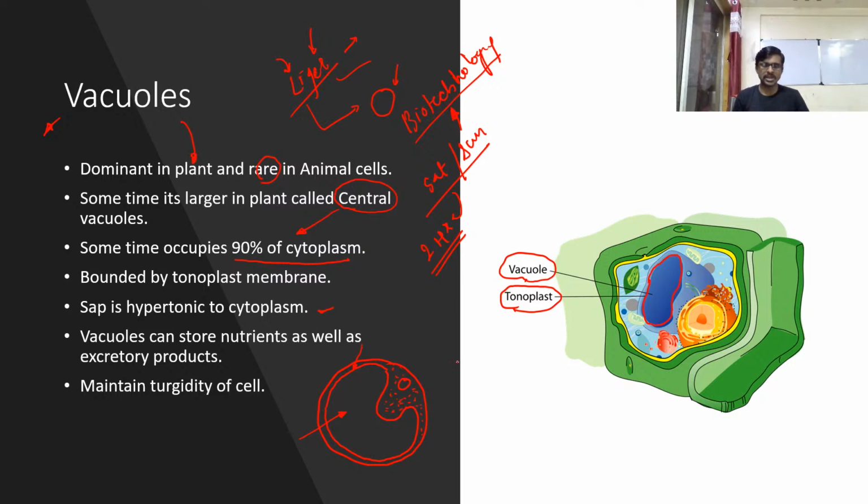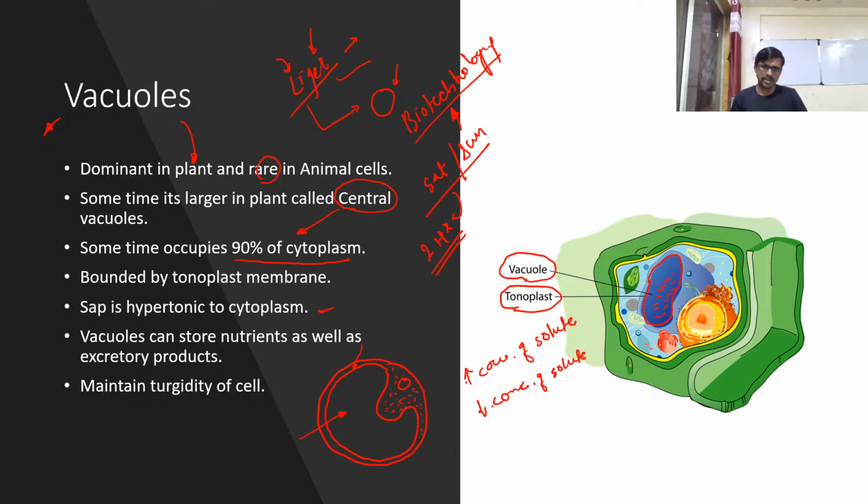So what is meant by hypertonic, hypotonic and isotonic? These are concepts related to tonicity. Hypertonic means a higher concentration of solute. So this shows a higher concentration of solute as compared to the cytoplasm. That's why we call it hypertonic to the cytoplasm. If I say it is hypotonic to the cytoplasm, that means a low concentration of solute inside as compared to the cytoplasm.